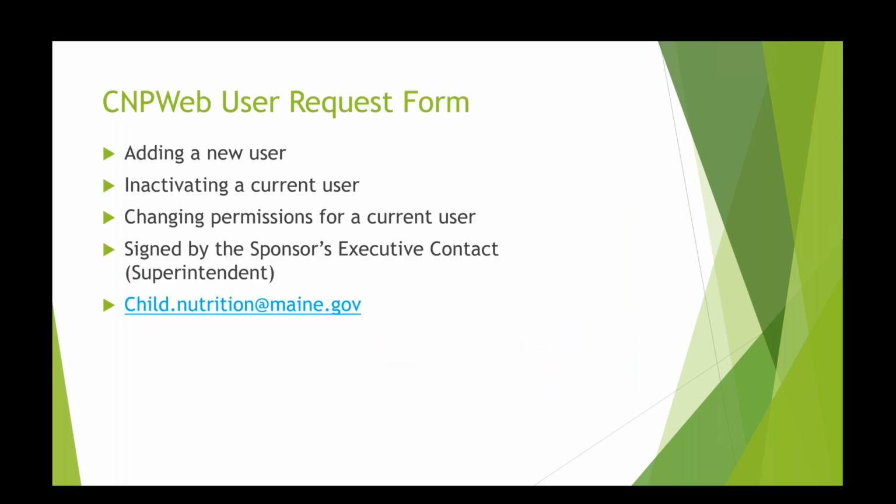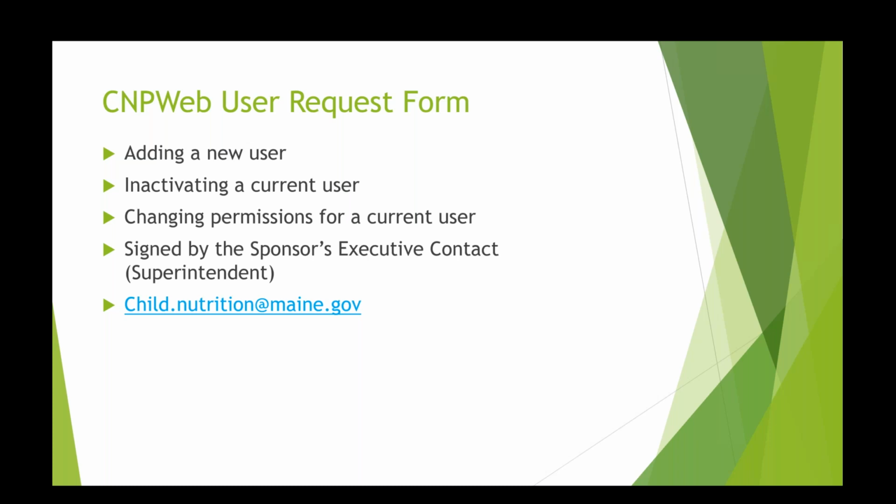So if you see that your users need to be updated or there are changes that need to be made to the current users connected to your sponsor, you'll need to complete a CNPWeb user request form. You can request this form by emailing child.nutrition@maine.gov. The form needs to be used anytime the sponsor needs to add a new user, inactivate a current user, or change permissions for an existing user.